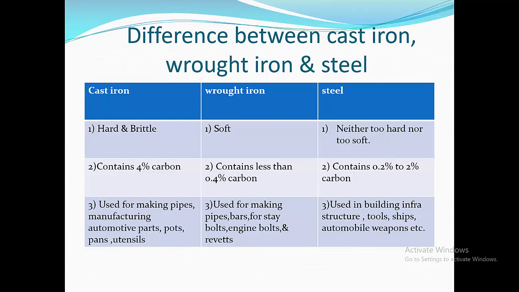Now the third point is uses. Cast iron is used for making pipes, manufacturing automotive parts, pots, pans, utensils. Wrought iron is used for making pipes, bars, stay bolts, engine bolts and rivets. Steel is used in building infrastructure, tools, ships, automobiles, weapons, etc.